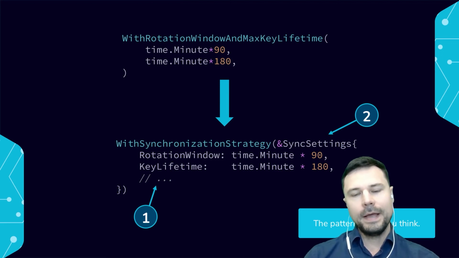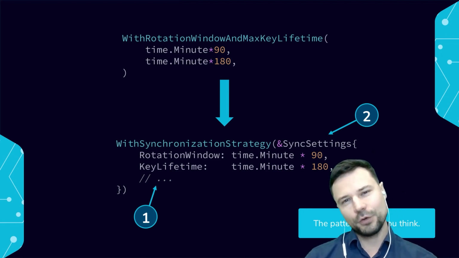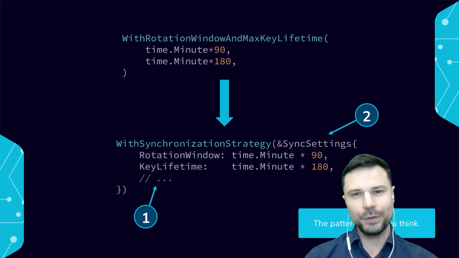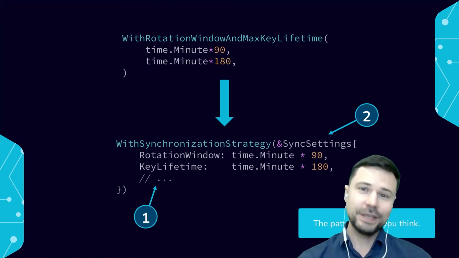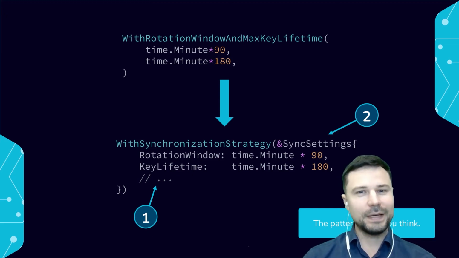We can deal with them later. But now we can pass that synchronization settings structure to our Redis cache adapter and synchronize the two so they are the same, so that the max key lifetime matches the asset expiration, the value expiration inside the Redis cache.